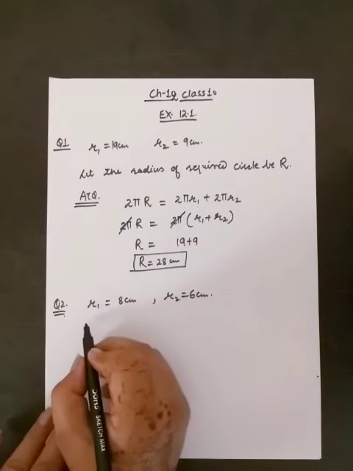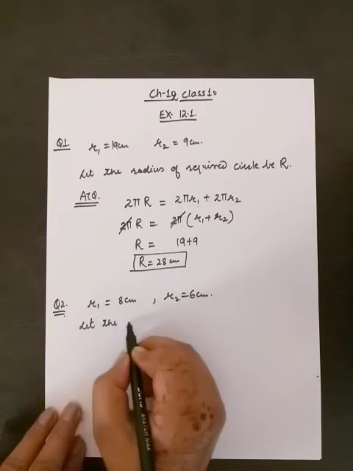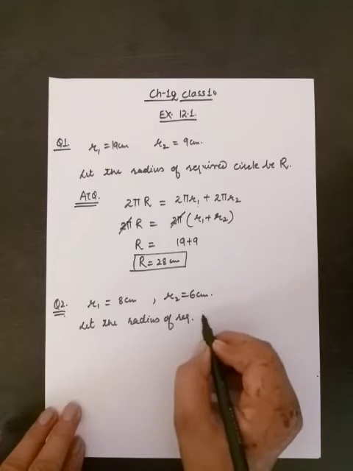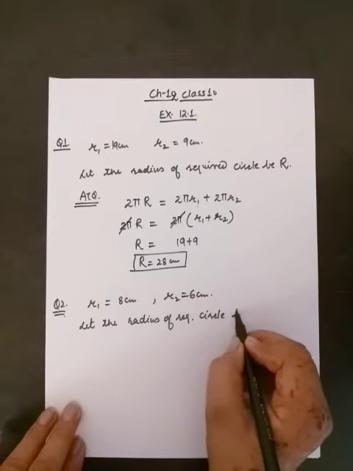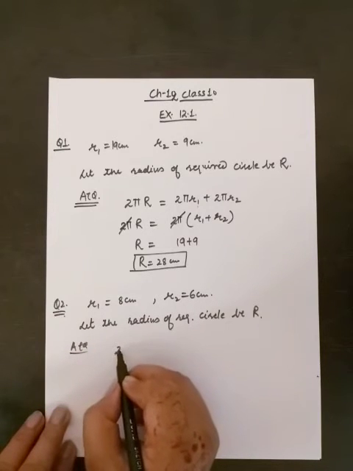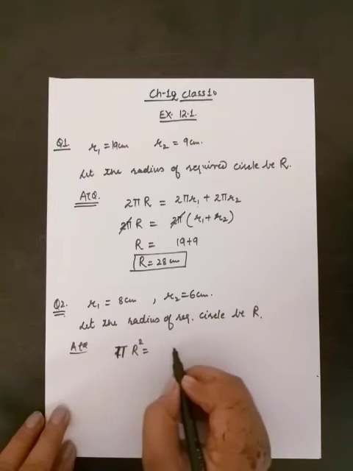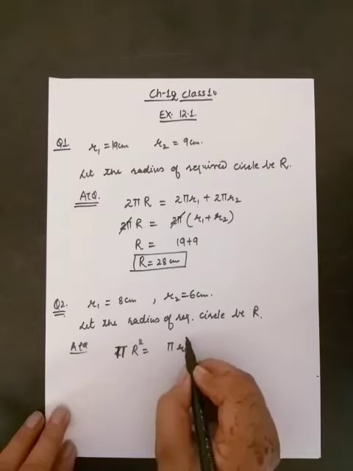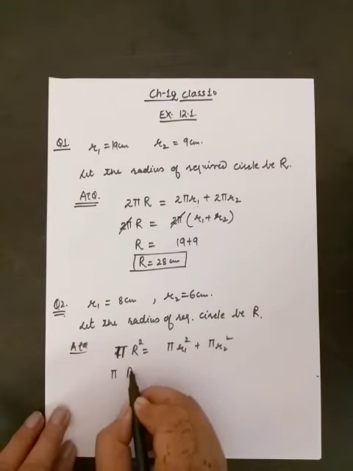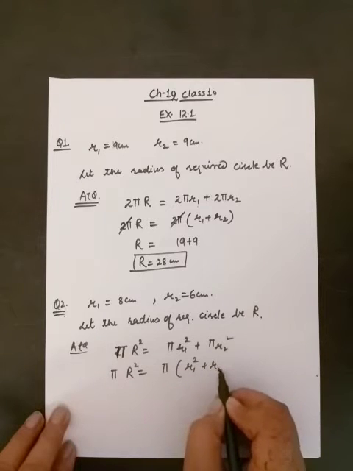So let us assume the radius of the required circle be R. And according to the question, now what is the formula for area? Pi R square is equal to pi R1 square plus pi R2 square. Again pi is common and it can be written as R1 square plus R2 square.